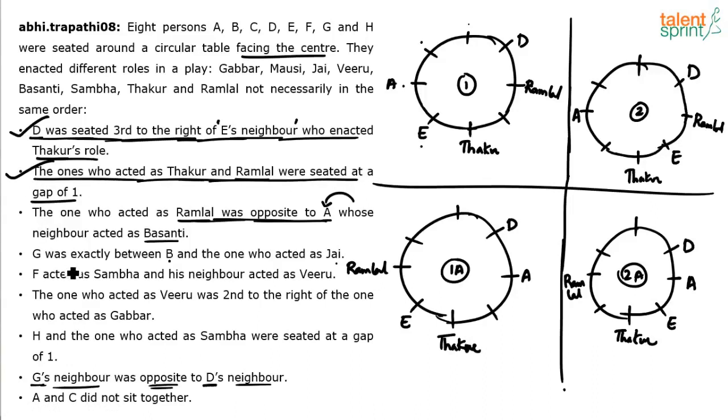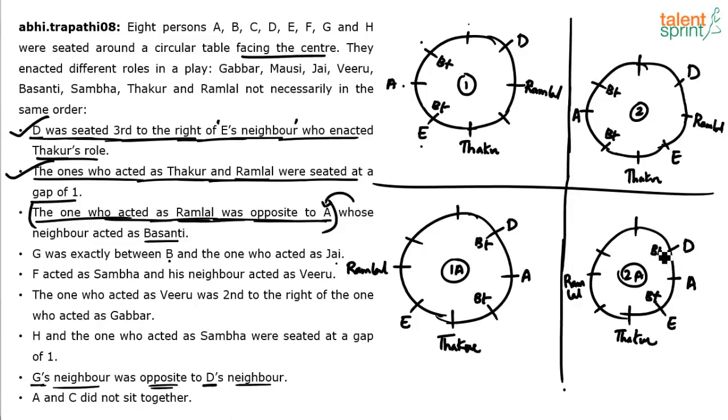The one who acted as Ramlal was opposite to A. This point has also been used. Whose neighbor acted as Basanti? A's neighbor acted as Basanti, which means Basanti will either be here or here. These are the only 2 possible positions of Basanti. I am taking Basanti as BT, by the way. Similarly, in case 2, Basanti can come here or here. In case 1A, Basanti can be this or this, and in 2A Basanti can be D or E.